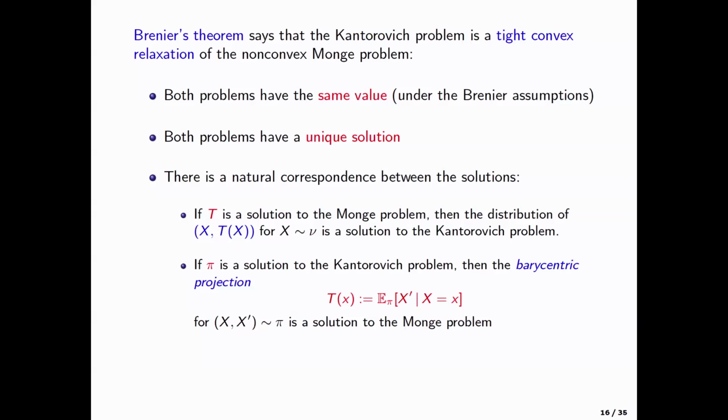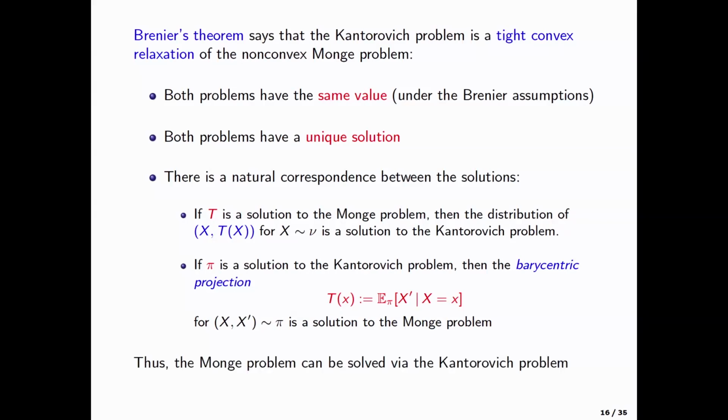The second coordinate is actually here a deterministic function of the first coordinate. So, of course, its expectation is the same as T of X. So this is what is usually called the barycentric projection, which will be important in the talk. I just want to introduce this. Okay. Any questions?